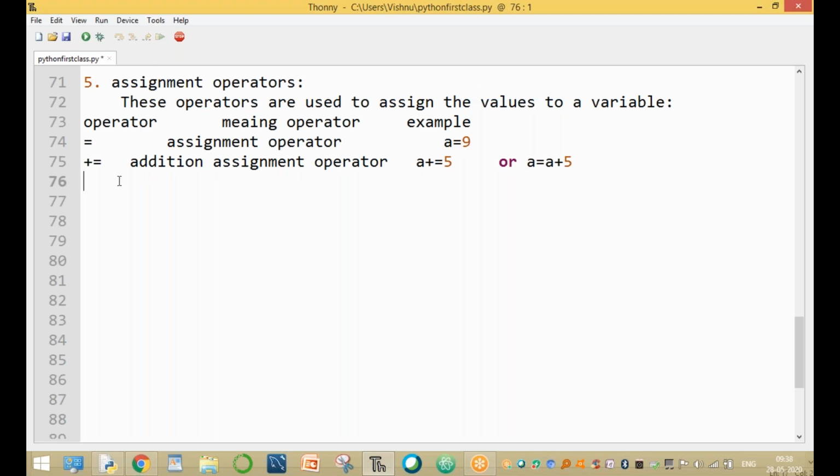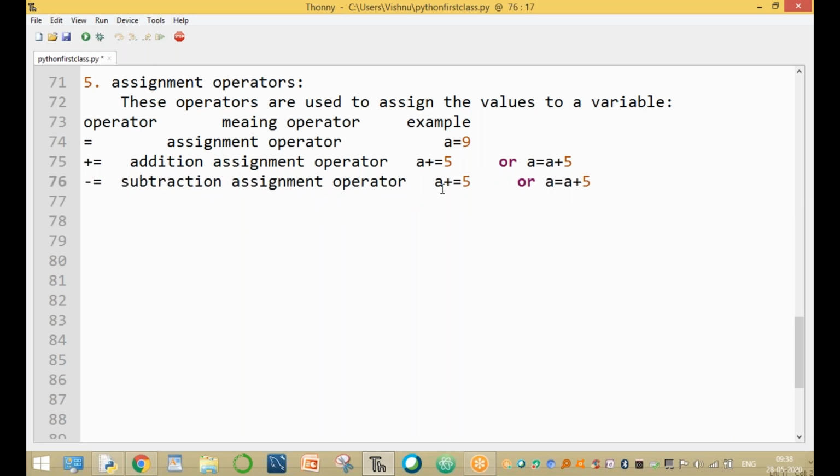So here, minus equal to is subtraction, same as the assignment type. This is called the subtraction assignment operator, not the addition.